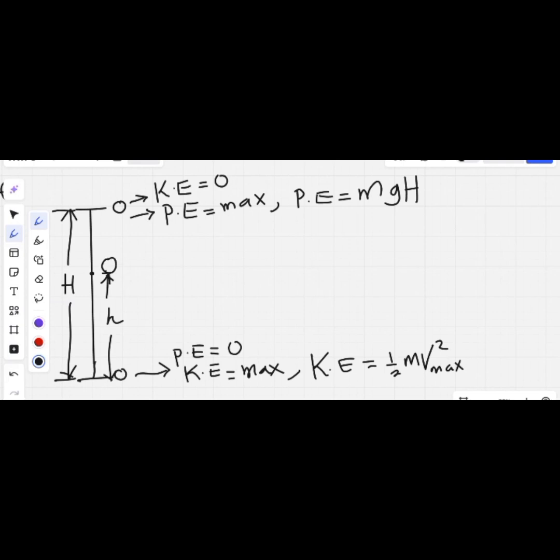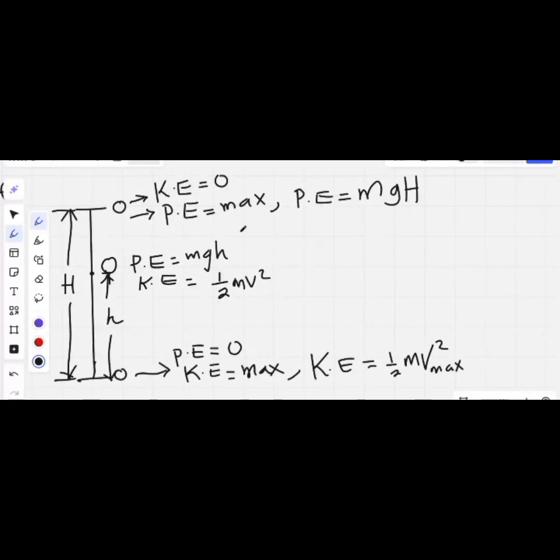The potential energy here is equal to mg small h. Then the kinetic energy is going to be 1/2 mv squared.